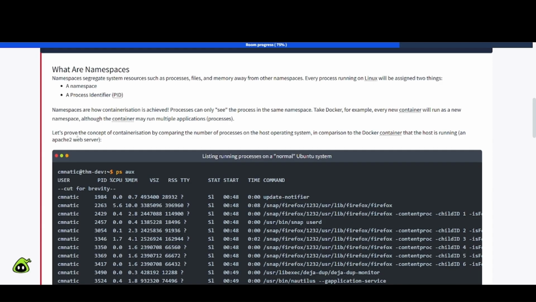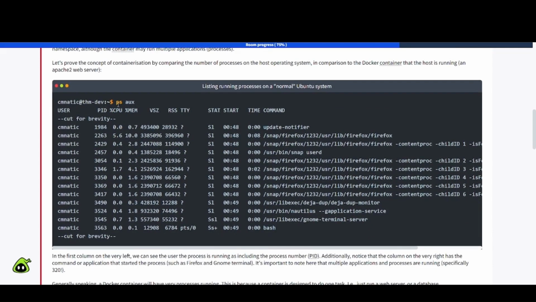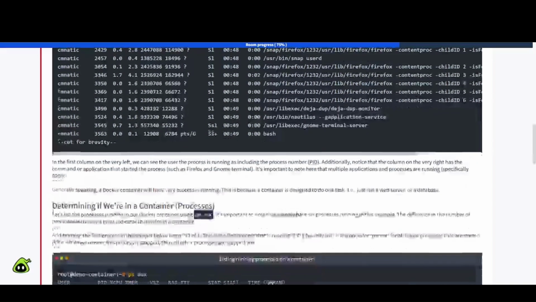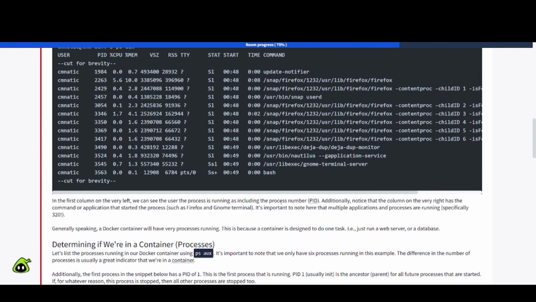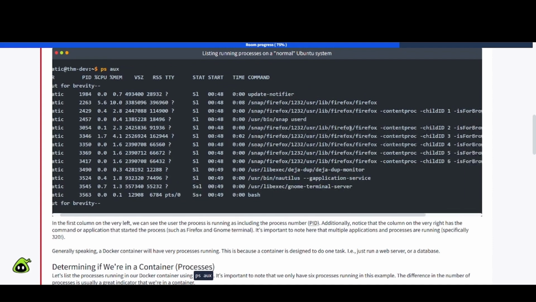processes. Let's prove the concept of containerization by comparing the number of processes on the host operating system to the Docker container that the host is running an Apache 2 web server. So ps aux right here lists running processes on a normal Ubuntu system. In the first column on the left, we can see the user the processes are running as, included with the PID. Additionally, notice the column on the very right has the command or application that started the process, such as Firefox, GNOME terminal. It's important to note here that multiple applications and processes are running, specifically 320, I guess.